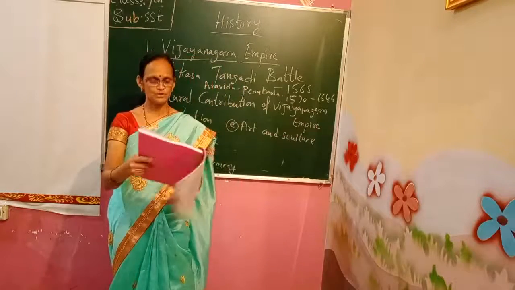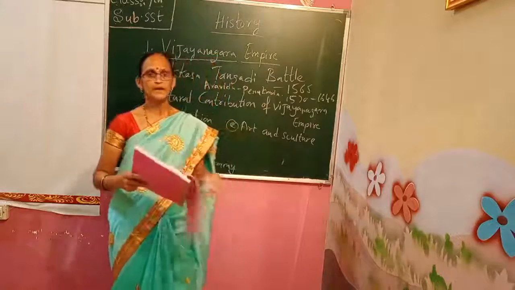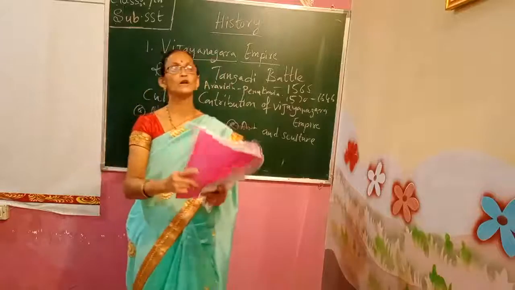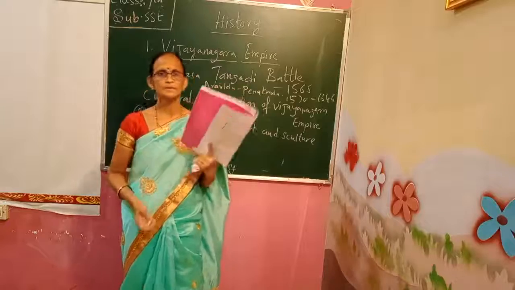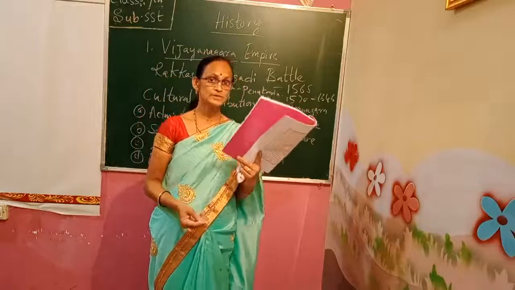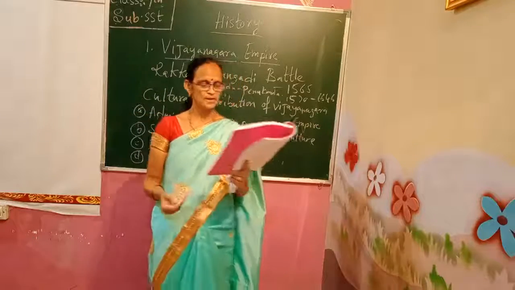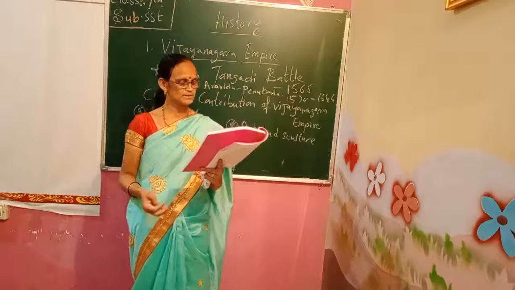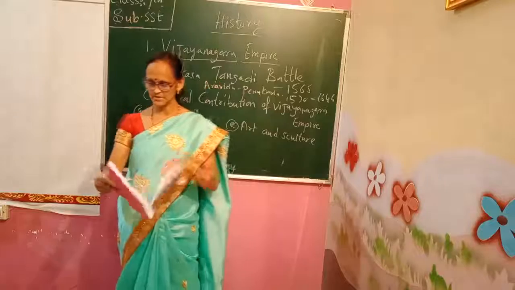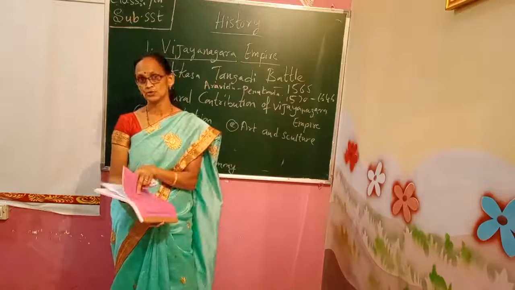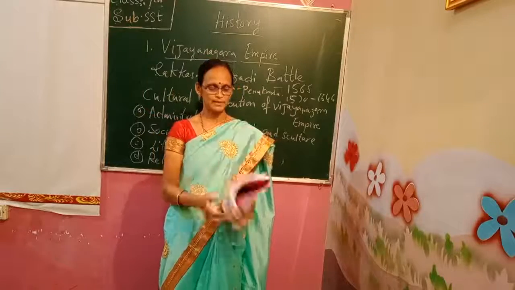There were 8 famous scholars called the Diggajas in this kingdom, Krishna Devaraya's kingdom. There were 8 scholars. Each of them had their own expertise, so they were called scholars. And all of them together were called Ashta Diggajas. Who were they? Allasani Peddana, Nandi Timmana, Srinatha, Pingali Surana, Tenali Ramakrishna. You have heard about Tenali Ramakrishna also, no? So these people were there in the Vijayanagar Empire.